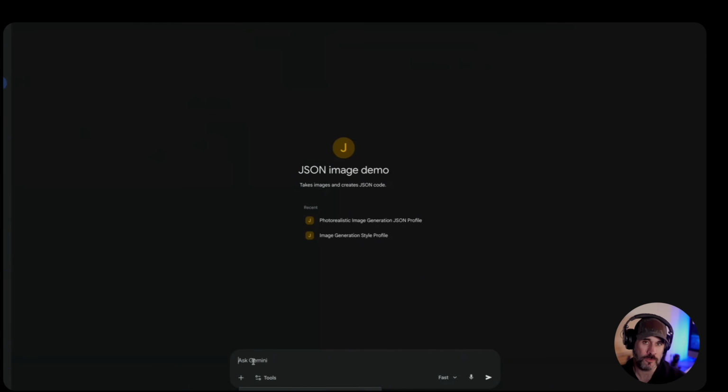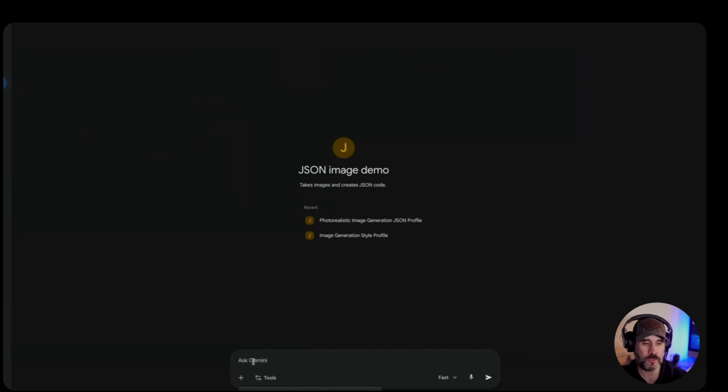And then use it from there. Now, is it going to be as good as the JSON code version? Probably not. It'll be close, but it's probably going to be better than if you were just going to try to prompt it yourself. So with all that being said, that's that.